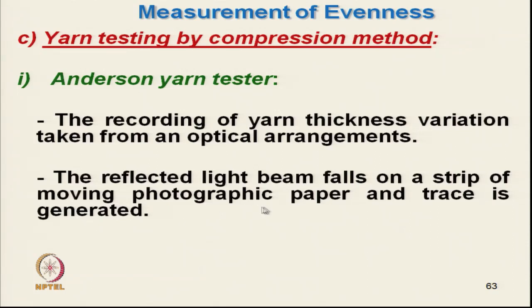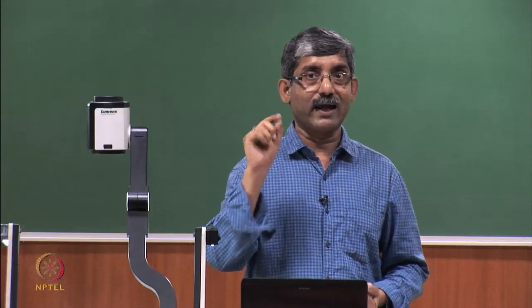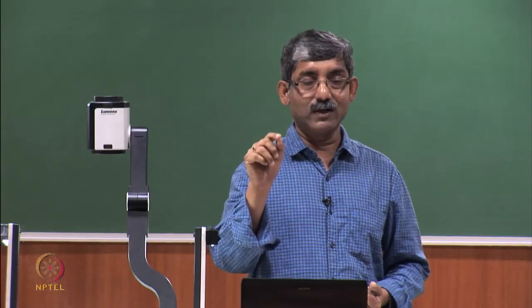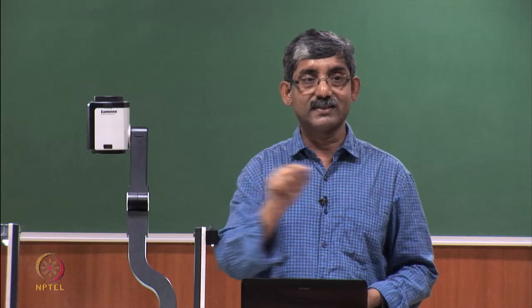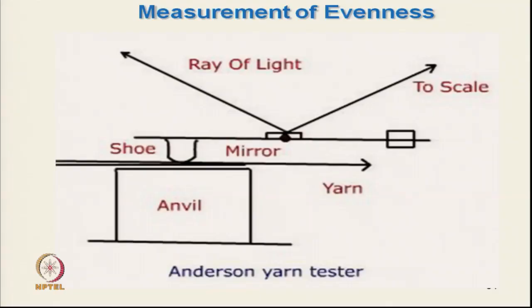The reflected light beam falls on a strip of moving photographic plate. So, the photographic plate is moving and the reflected pointed light is projected on that and a trace is generated. This is the technique here. This is a shoe and this is the anvil, the yarn is moving and it is connected with this.